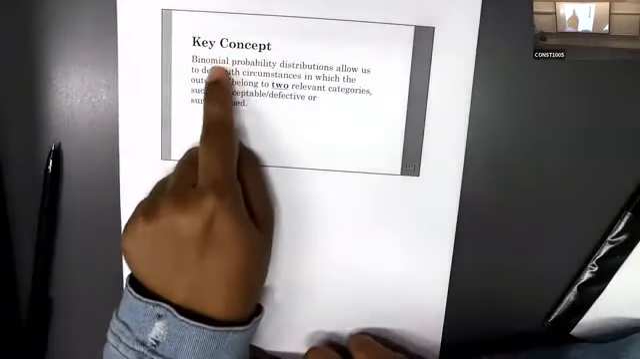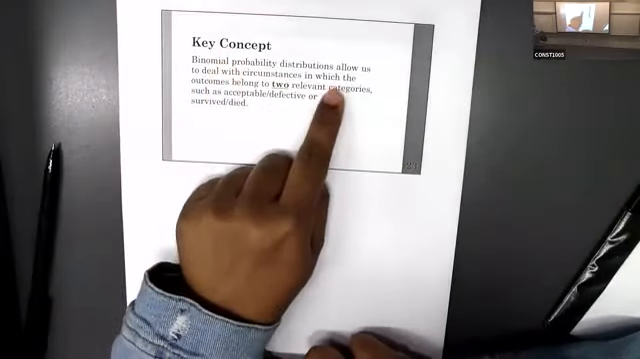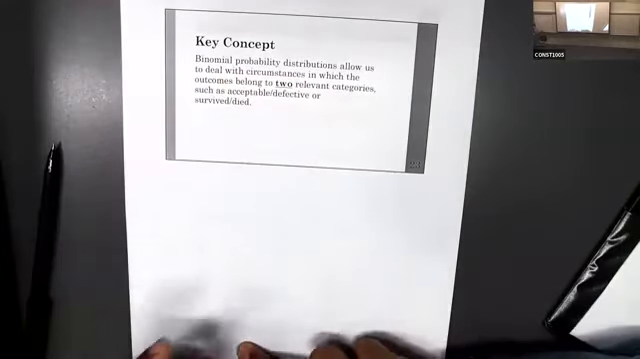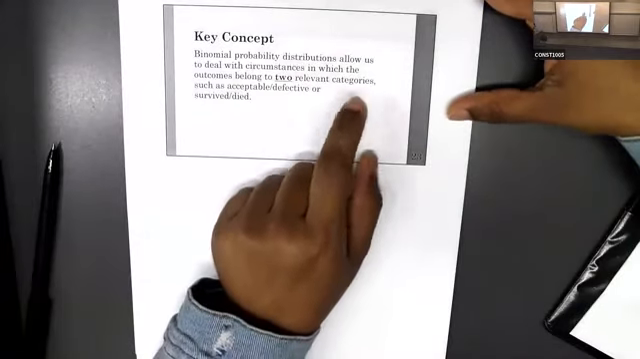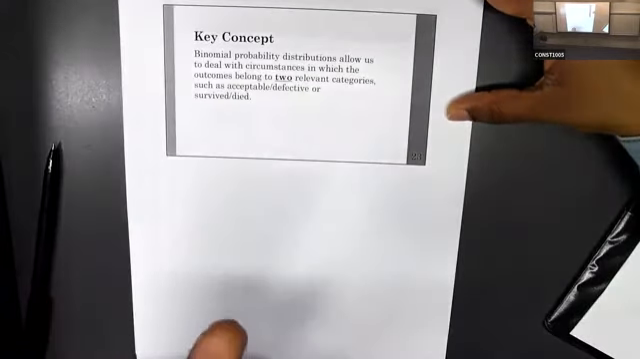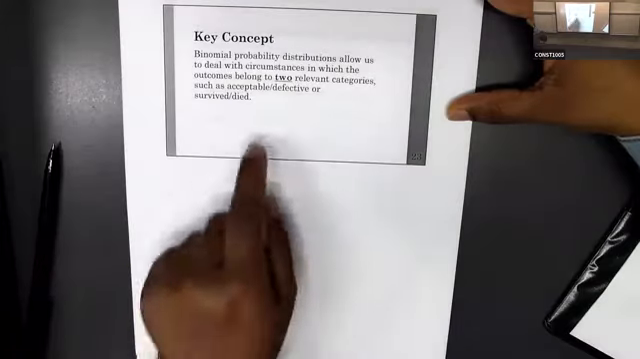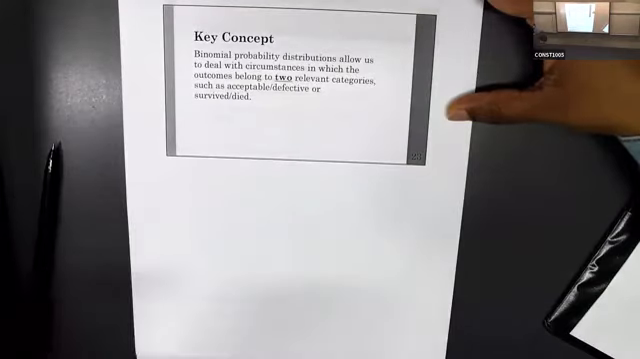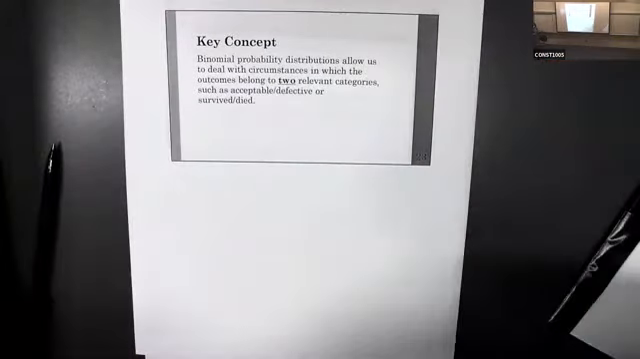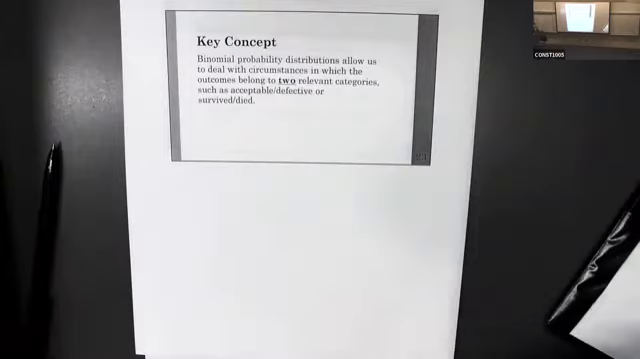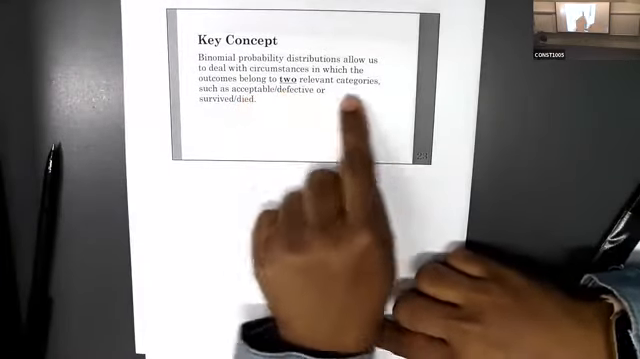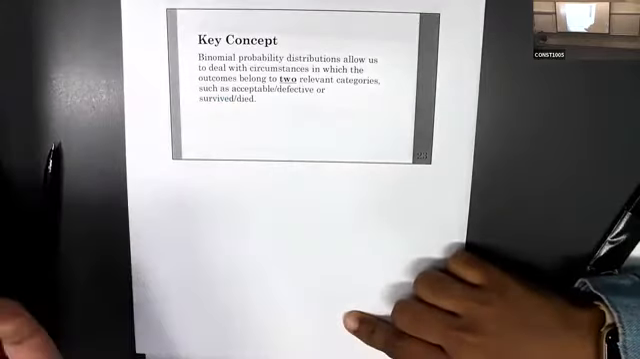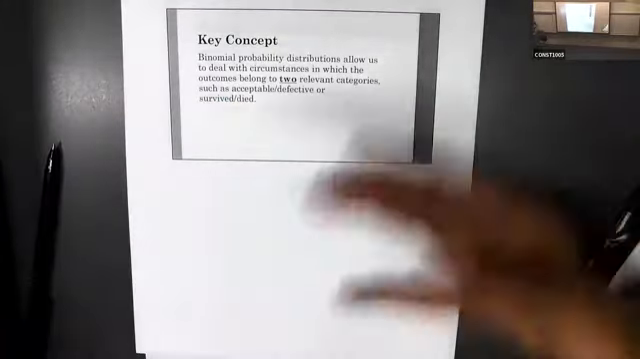Okay, the key concept, what is this? The binomial probability distributions allow us to deal with circumstances in which the outcomes belong to two relevant categories. Can you see? In this distribution, we have only two categories. It can be success, failure, or acceptable, defective, like head or tail. Likewise, we have only two outcomes. That's why it's binomial. So we have outcomes with two relevant categories, such as survived, died, only two ways, yes, no, likewise.